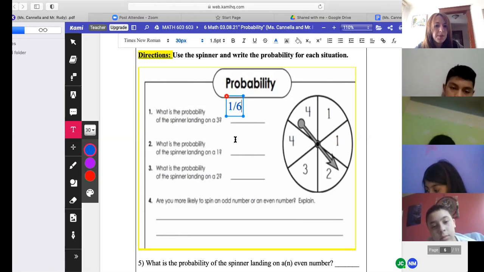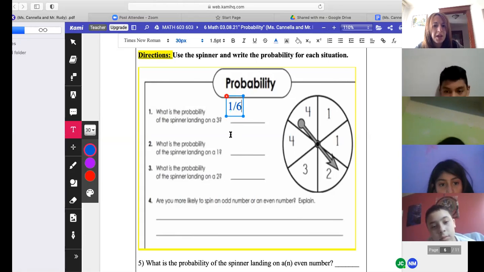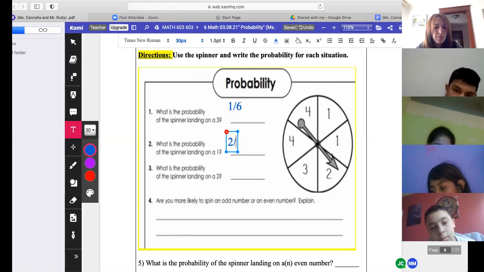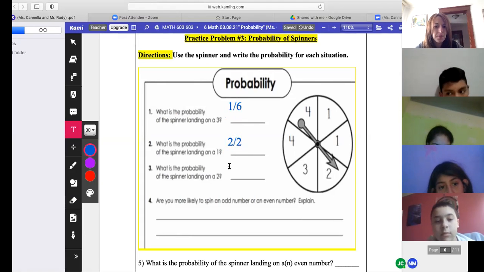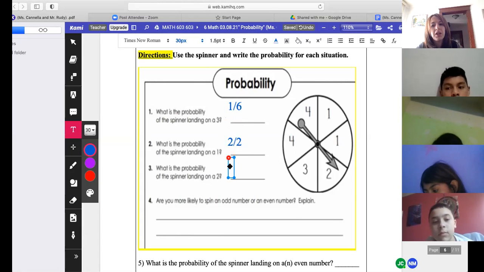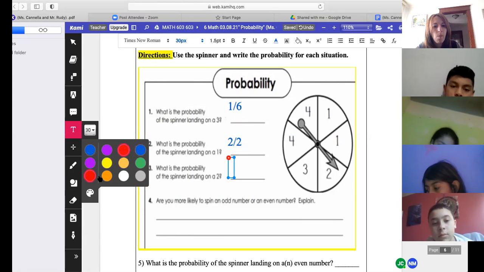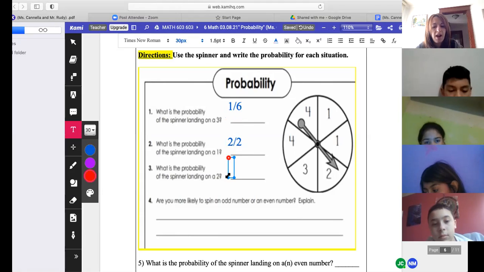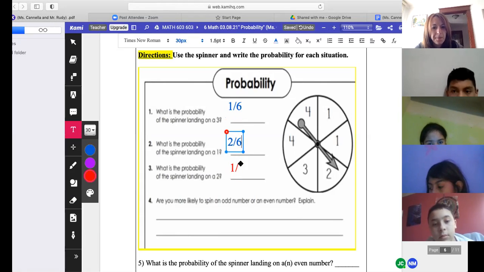Samari, what is the probability of the spinner landing on a 1? How many 1s are there? There's 1, 1, 2. 2 out of how much? You just said it. 6. Okay, last one, letter 3. What is the probability of the spinner landing on a 2? How many 2s are there? 2. I mean 1. Out of how much? 6. There should be a 6 here.